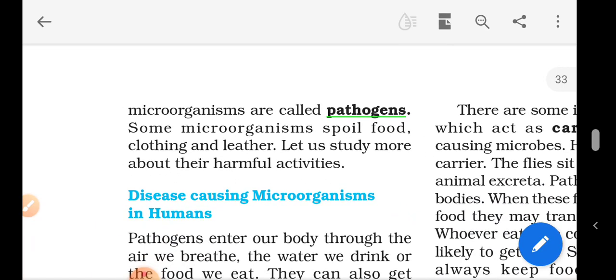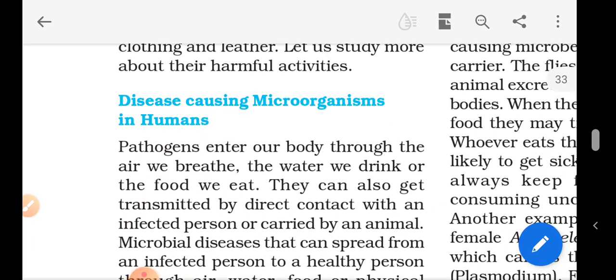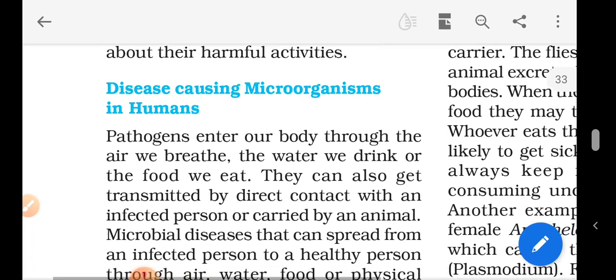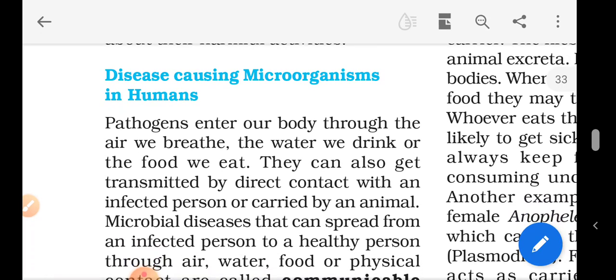They just gave an introduction. Let's start from here. Disease causing microorganisms in humans. Pathogens enter our body through the air we breathe. As I told, we cannot recognize the microorganisms in air. They actually move in and out of our body along with the air we breathe and exhale, the water we drink, or the food we eat.